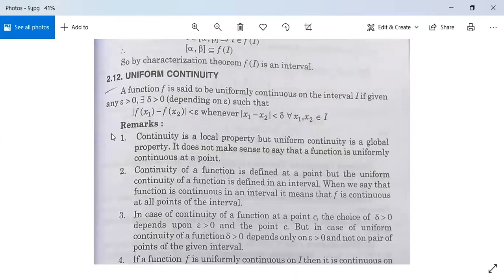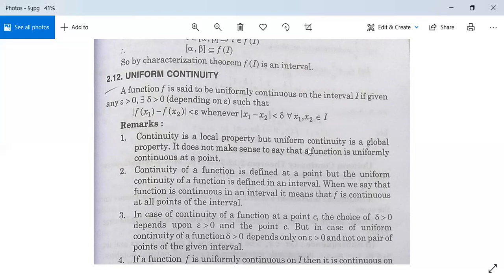Next, एक concept है uniform continuity का. देखो, a function f is said to be uniformly continuous on the interval I if given any epsilon greater than 0, there is delta greater than 0 depending on epsilon such that |f(x1) - f(x2)| is less than epsilon whenever |x1 - x2| is less than delta for all x1, x2 in I. देखो यूनिफॉर्म कंटिन्यूटी इंटरवल I पर है, जबकि कंटिन्यूटी होता है एक पॉइंट पर. कोई रिमार्क? Continuity is a local property but uniform continuity is a global property.